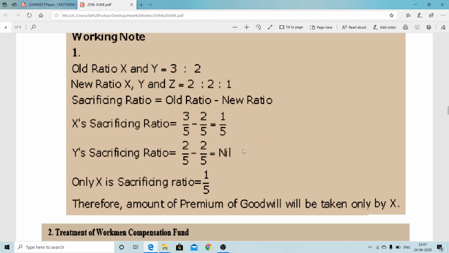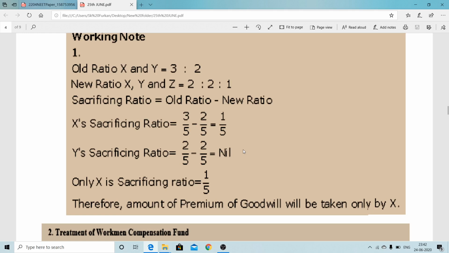If we distribute the amount of goodwill under the old ratio, then the total solution will be wrong. So when the new ratio is provided in the question, we must calculate the sacrificing ratio. It may happen sometimes that an old partner has a gain, so at that time his capital will be debited for his share of goodwill.